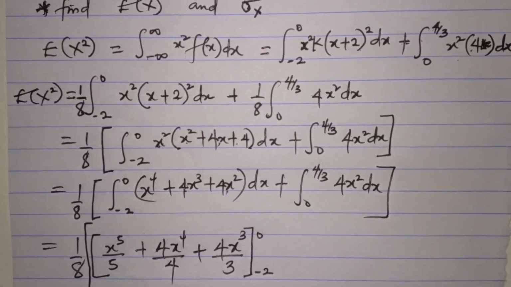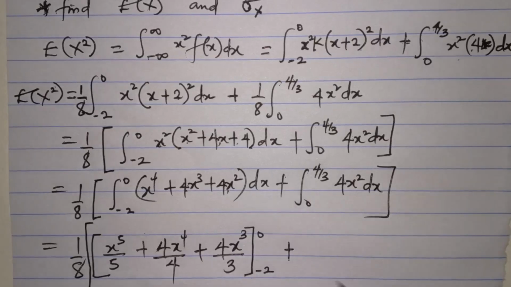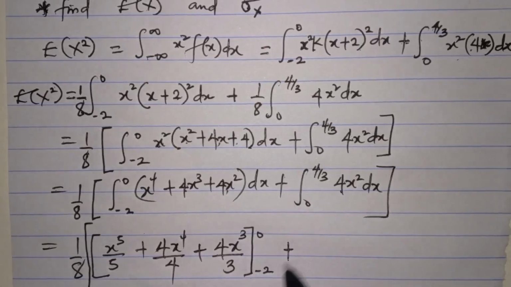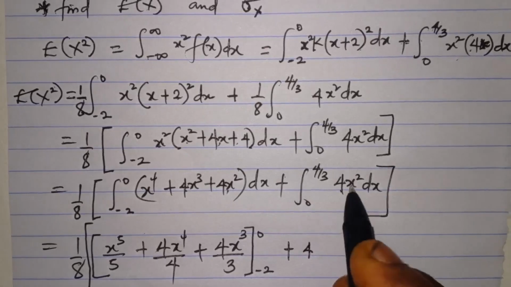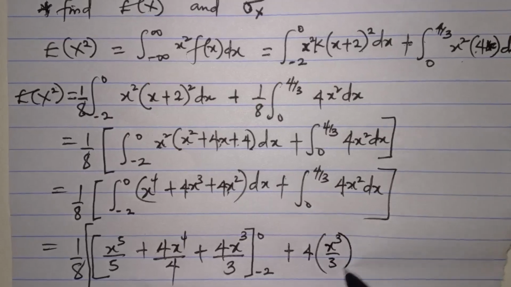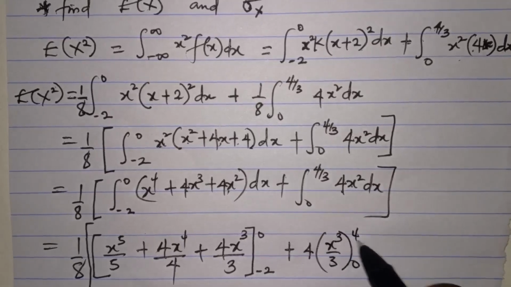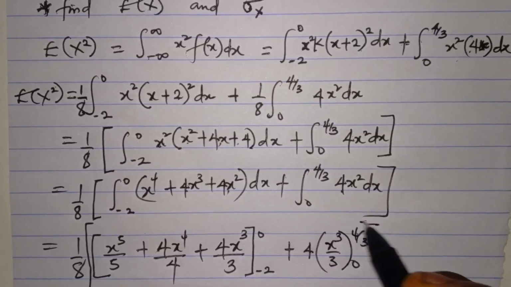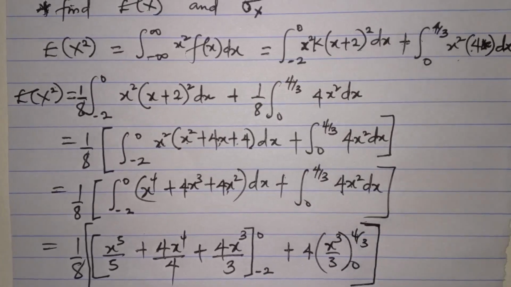Let me give it a bigger bracket. Then for the other side, we have 4 is a constant, so leave the 4 outside. Integrate x squared, you're going to get x cubed over 3, from 0 to 4 over 3. Everything inside a bigger bracket.